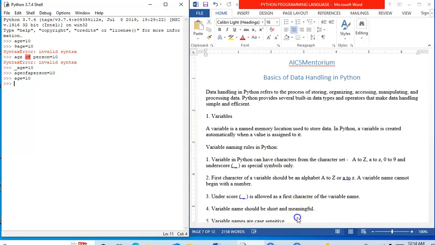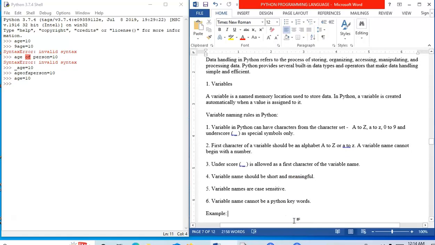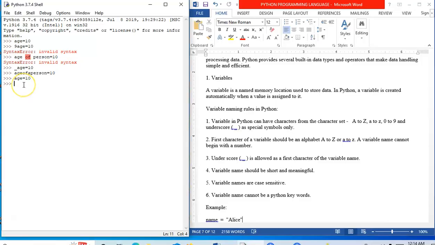Variable names are case sensitive. Python programming language as such is case sensitive. Lowercase age and uppercase age, they are not the same. Name age is not defined. So as you can see, I have defined age and I've given the value 10. So it has represented this 10. However, if I use the uppercase age, then it gives me an error saying that age is not defined.